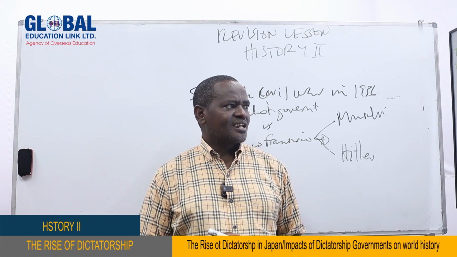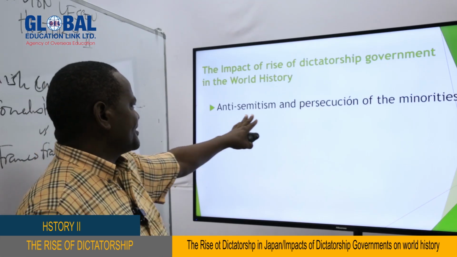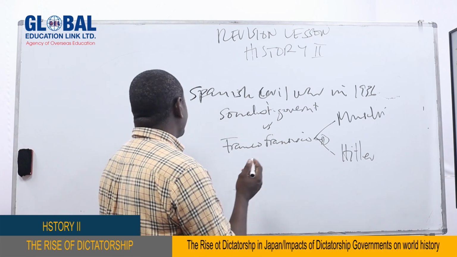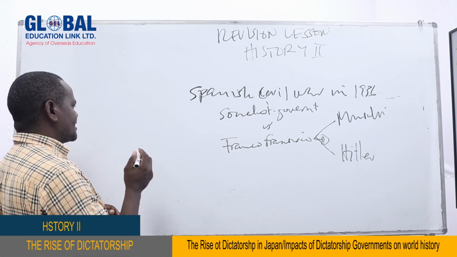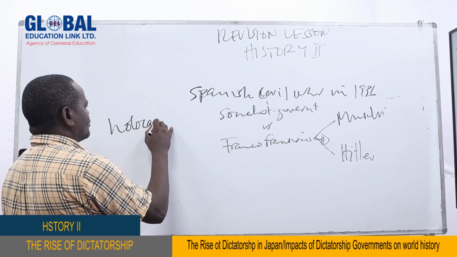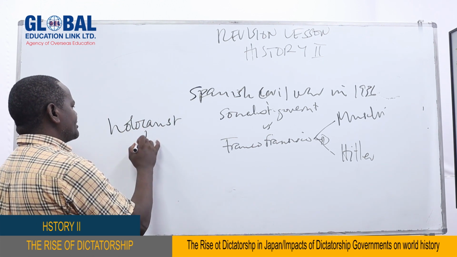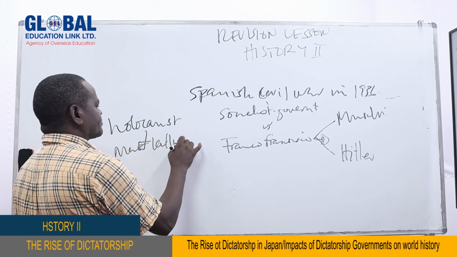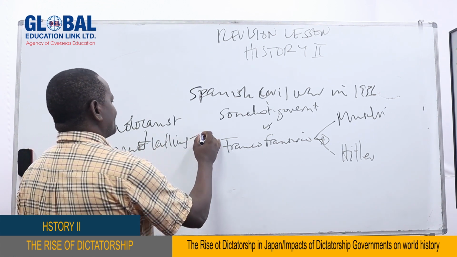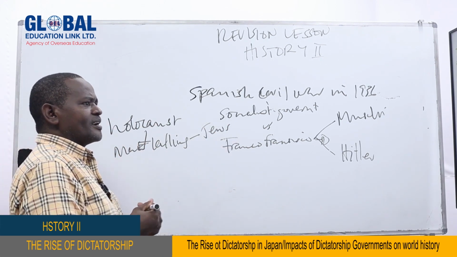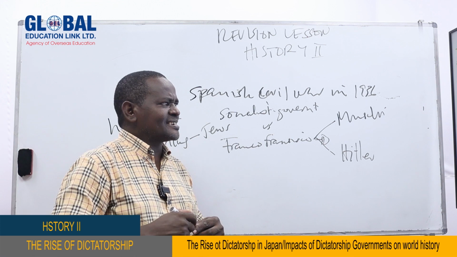It was very much affected. Another point is it led to anti-Semitism and the persecutions of minorities. Here, for instance, we speak about the Holocaust, the mass killing, like what happened to the Jews. But also, some people were killed in Italy.